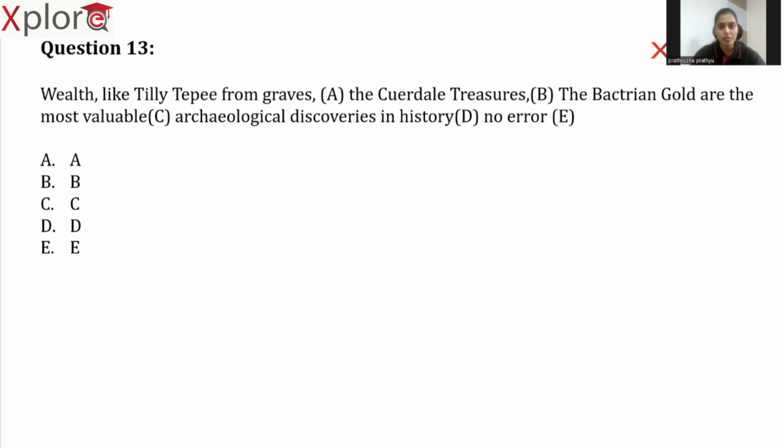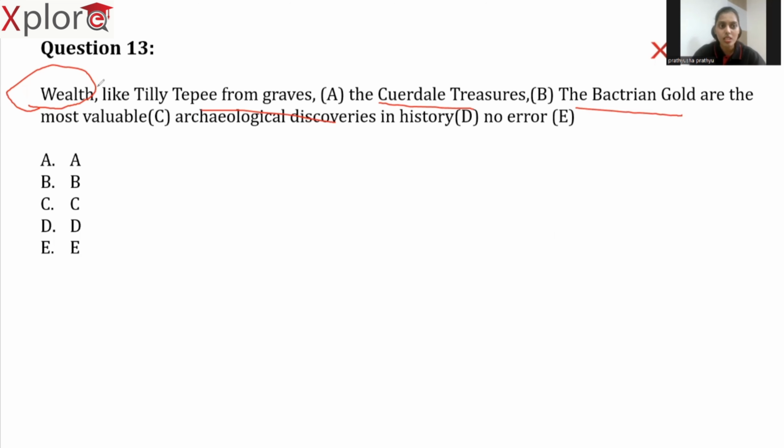Well, like Tilly Tepe from Graves, the Curedale treasures, the battery and gold are the most valuable archaeological discoveries in history. So where is the error in this sentence? If you observe this sentence clearly, what is our subject here? Our subject is wealth. But we think that we are talking about these treasures, the treasure names that I have mentioned here. So we should not get misled by the phrases or the nouns we have in between the main subject and the verb.